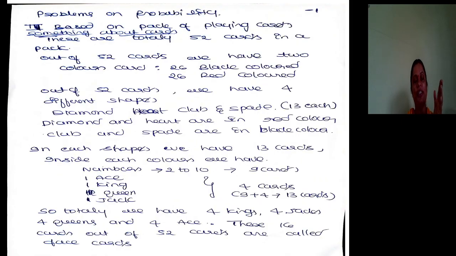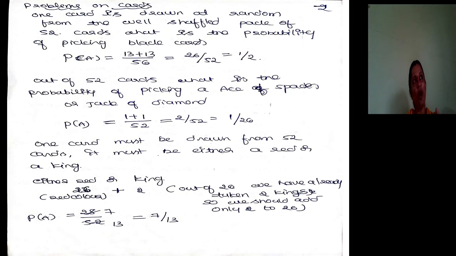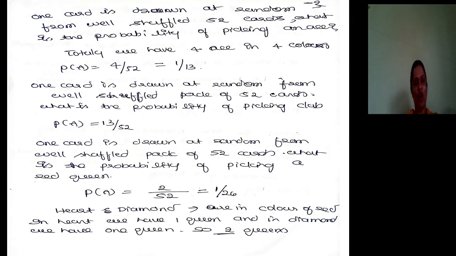In those 26, diamonds and hearts are in red color. In diamond there is one red queen. In heart there is one red queen. Yes or no? So totally how many red queens will be there? 2. So 2 divided by 52 is the answer. Did you get my points? So here it is explained. You just see, hearts and diamonds are red in color. In heart we have one queen and in diamond we have one queen. So how many red queens will be there?